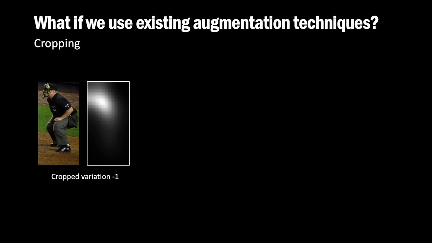What if we use existing augmentation methods for saliency prediction? We see an example here. Under a cropping transformation, we can see that the player is still a player, so its class doesn't change. Consequently, its label is preserved under the classification task. However, this transformation affects saliency since it is highly scene-dependent. If only one man is present, our attention is focused on him.